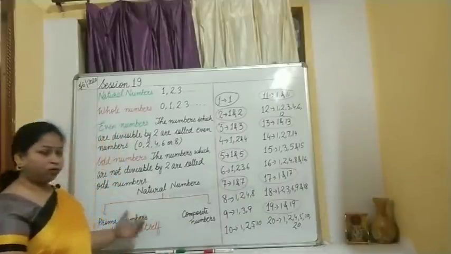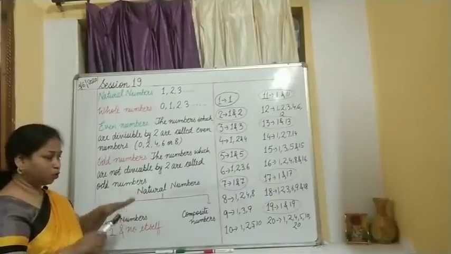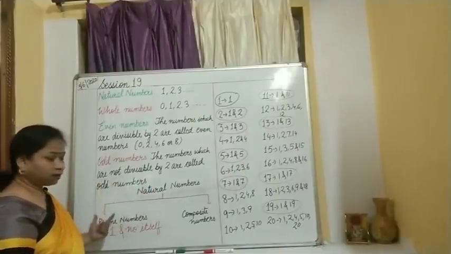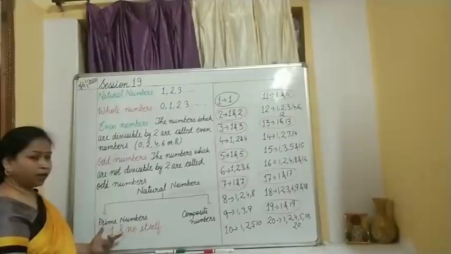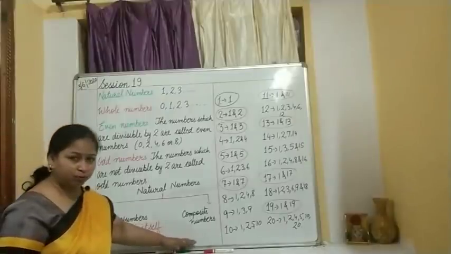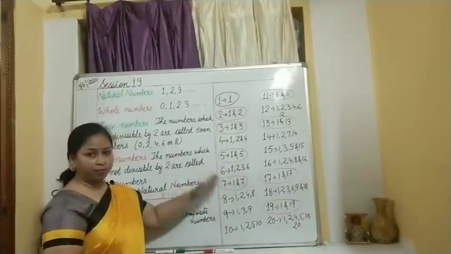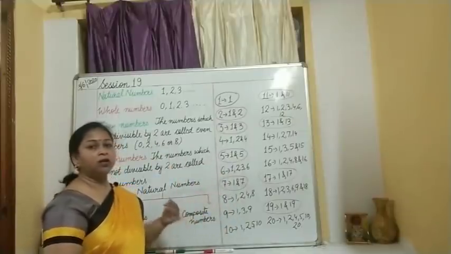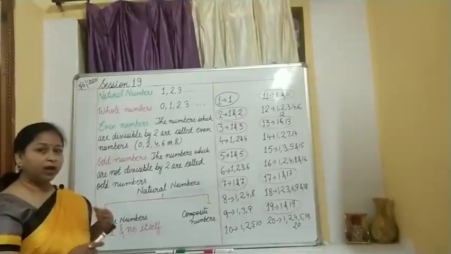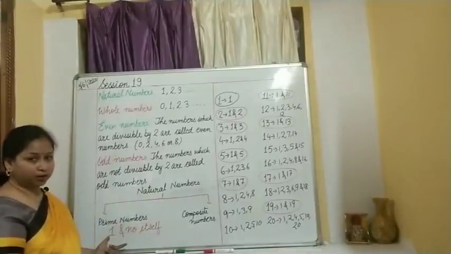So I have told you natural numbers in a broad aspect, when divided we are having prime numbers and composite numbers. We have segregated the prime numbers where we have found the number itself and 1 as the factors. Okay.